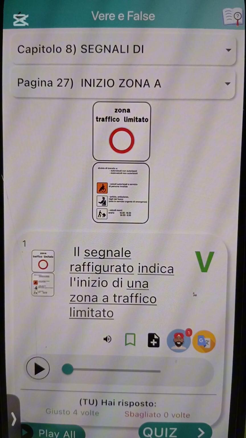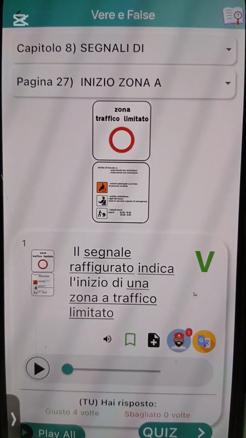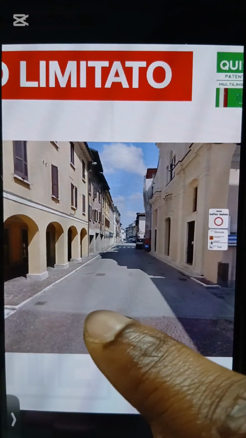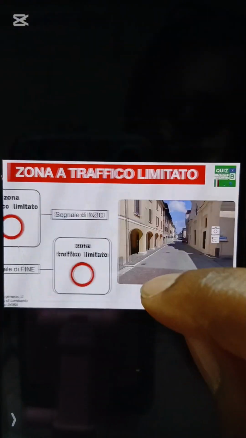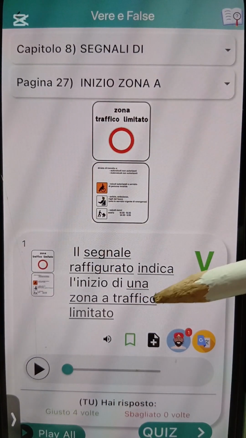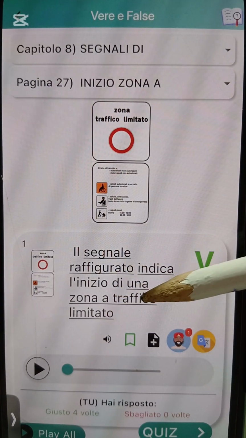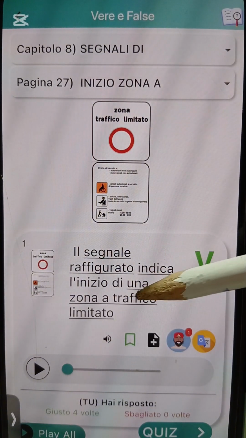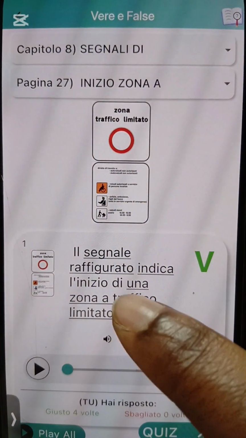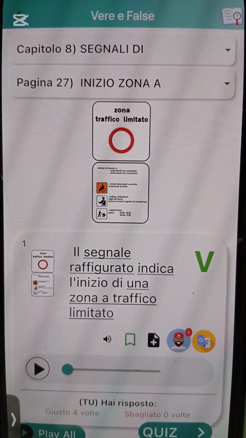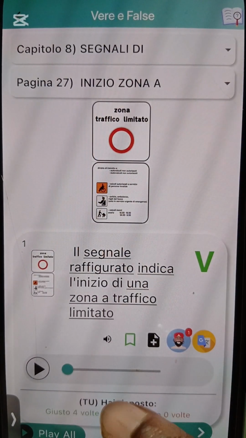Il segnale raffigurato indica l'inizio di una zona a traffico limitato. Zona a traffico limitata, limited traffic area. Okay? Limited what? Traffic area. Alright? See, and they put am for here. Limited traffic area. Alright? They go put am for the starting and the ending. Okay? Now, you say it indicates the inizio. It indicate the starting of a limited what? Traffic area. Okay? It indicate the starting of a limited traffic area. Zona a traffico limitata means limited traffic area or limited traffic zone. Okay? It indicate the starting of a limited traffic what?